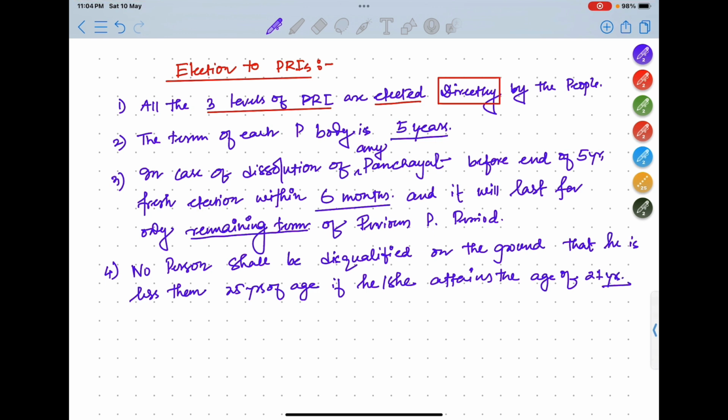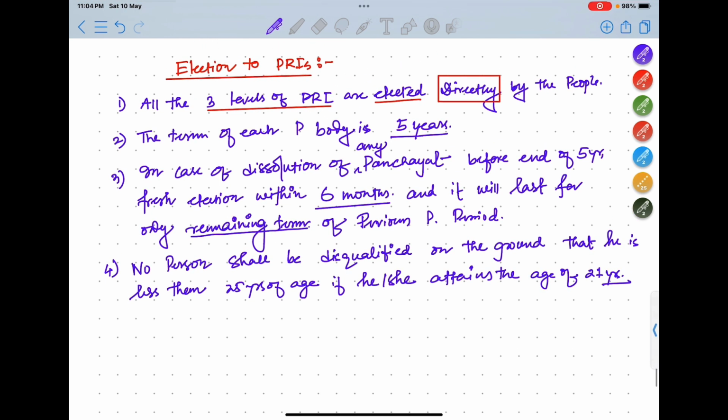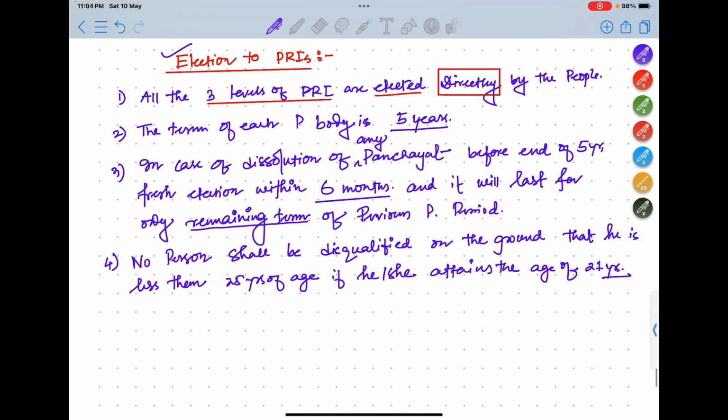Okay, so these are just factual things. Just read and remember these facts. Okay, now about State Election Commission. Elections of Panchayat, we have seen what will be the system, how they will be elected, what will be the term of their office. Okay, now State Election Commission.